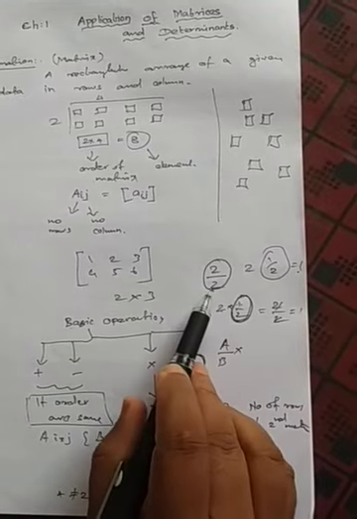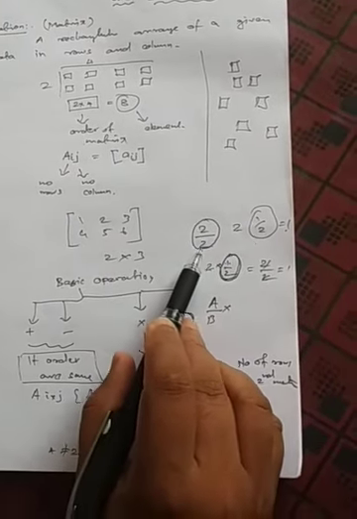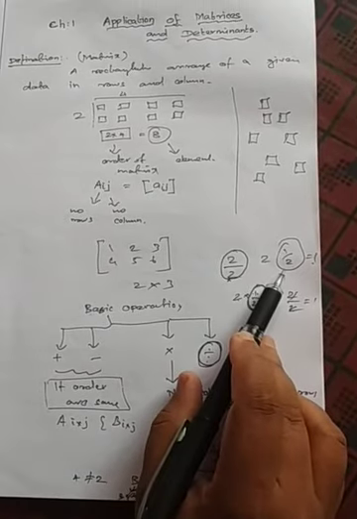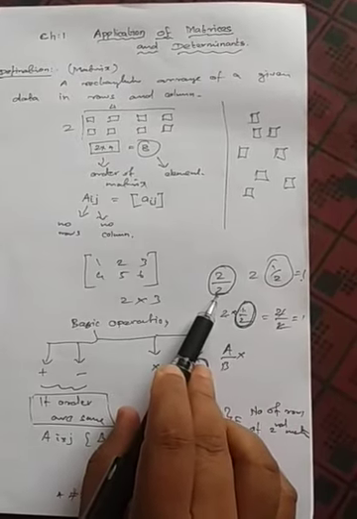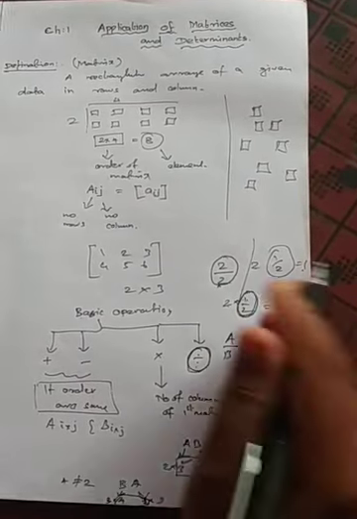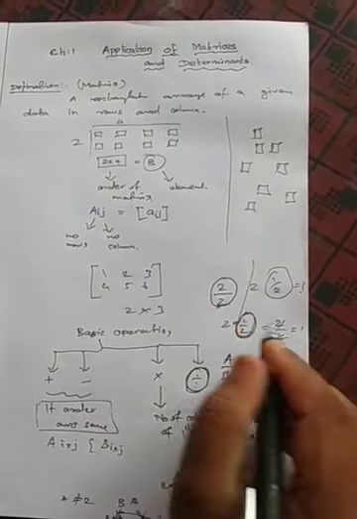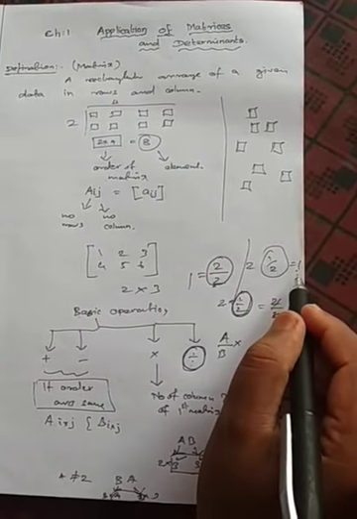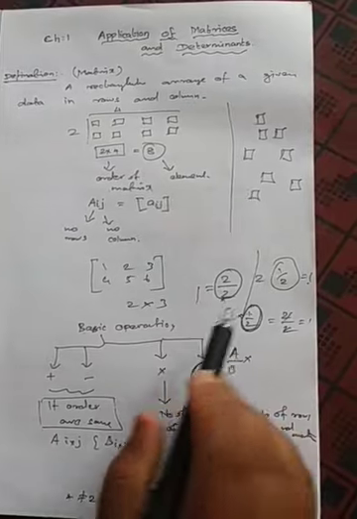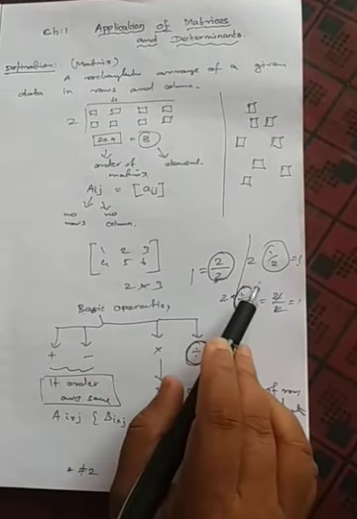Like here, instead of saying divided by 2, I am saying it's multiplied by half. Are you clear what I am trying to say? Both give the same value, 1 will come here and 1 will come here, but the operation I am performing differs. Here I am dividing, here I am multiplying.